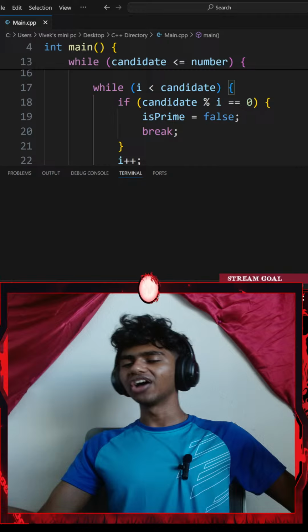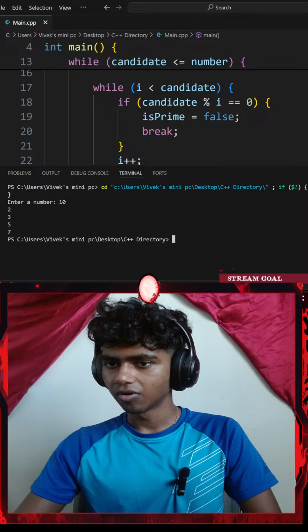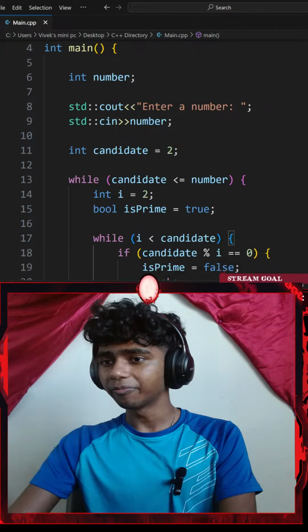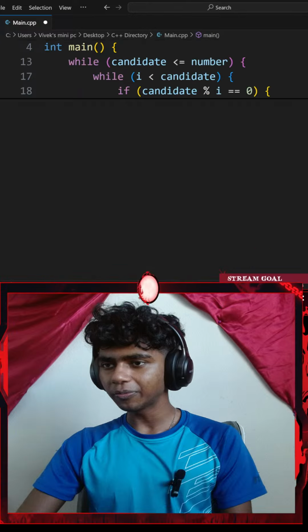Okay, let's see. Okay, entry number. I'll go with 10. Okay, there we go. The condition that I did mess up on was candidate is less than or equal to number. So if my candidate is less than or equal to my number, integer I equals to true, boolean is prime equals true. And guys, the best way to practice is to delete the code and write it again.